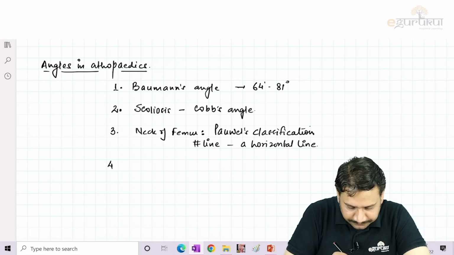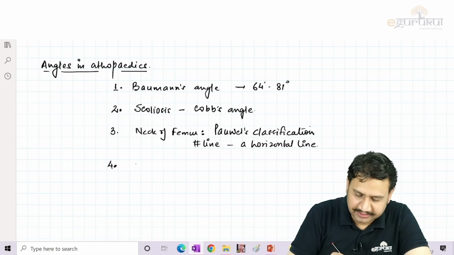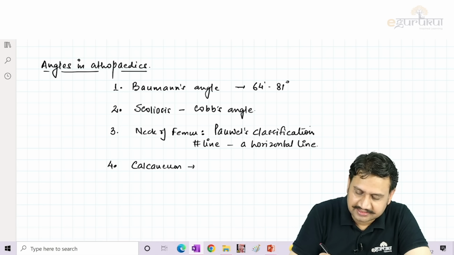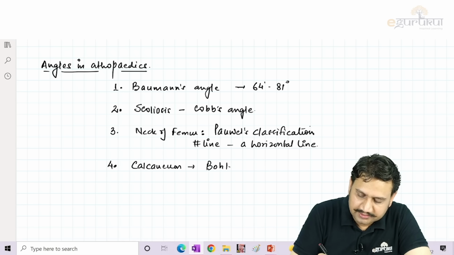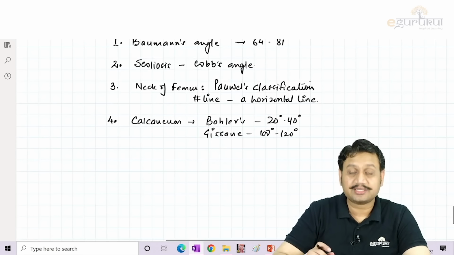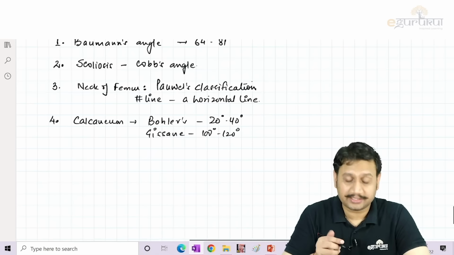Number 4, the angle used in calcaneum. What are the 2 angles that we discuss in calcaneum? The Bowler's, that will be like 20 to 40 degrees, that's a normal angle. Then the crucial angle of Gisane, how much is that? 100 degrees to 120 degrees, right? These are 2 angles of the calcaneum.